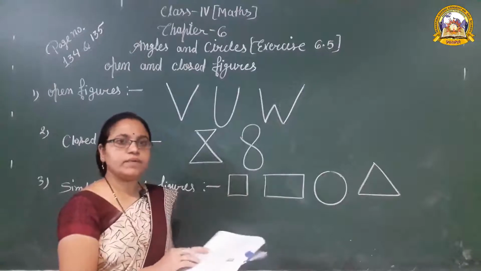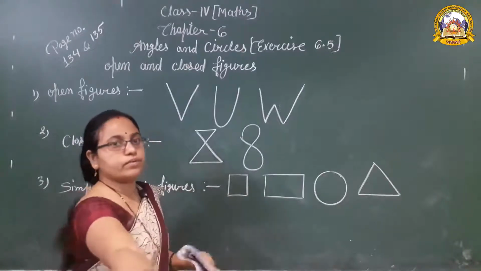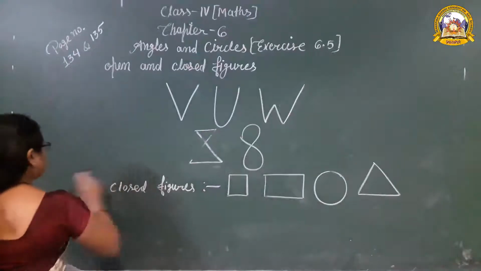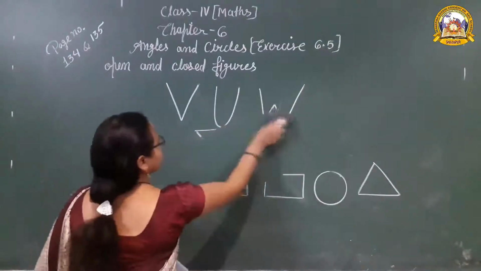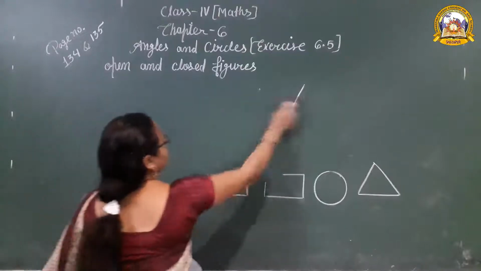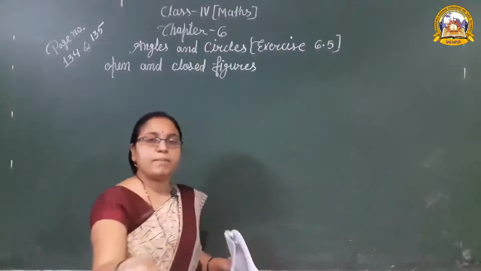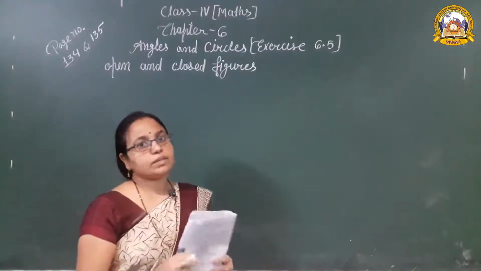Okay, is that clear? Now move on to the polygon. What is a polygon? A polygon is made by a simple closed figure, we can say. It means a simple closed figure made by line segments is called a polygon.